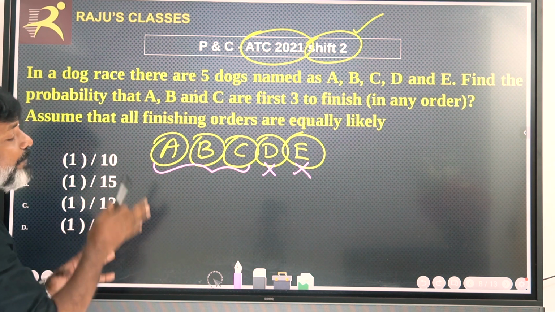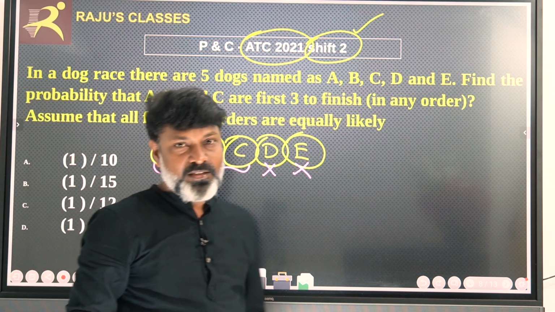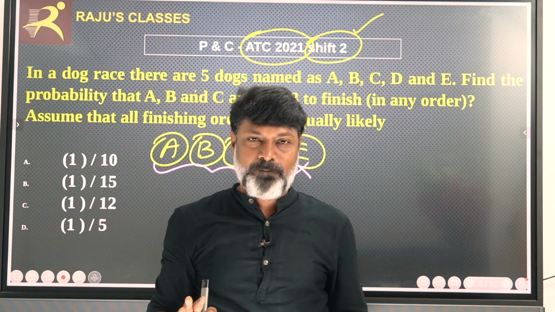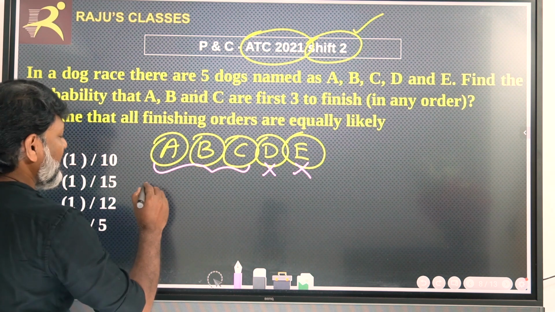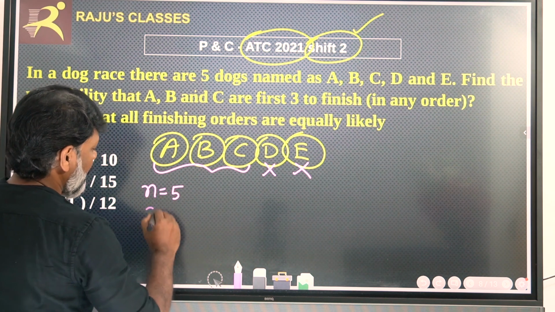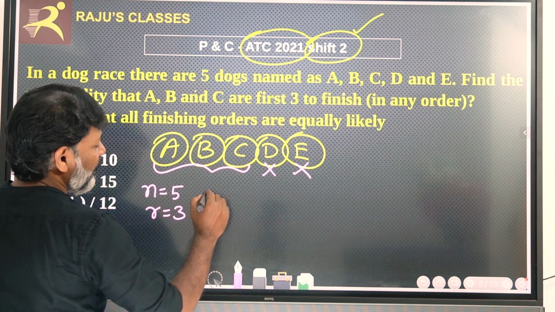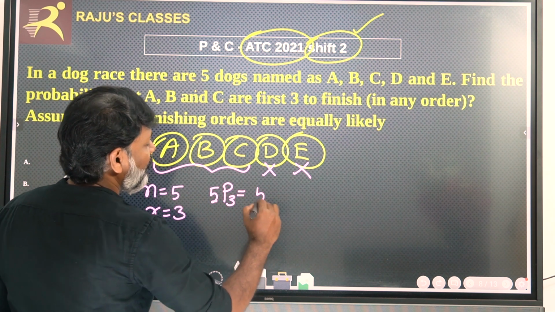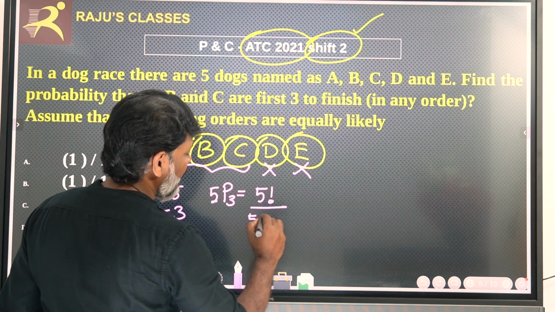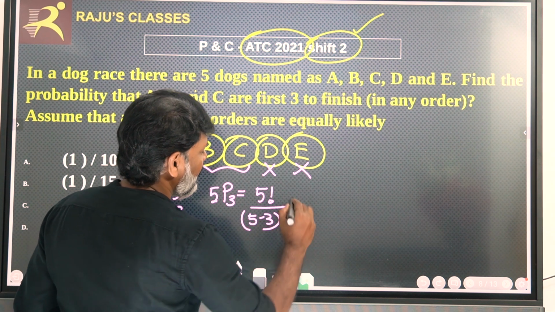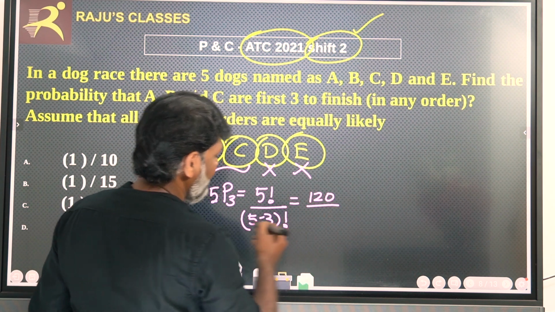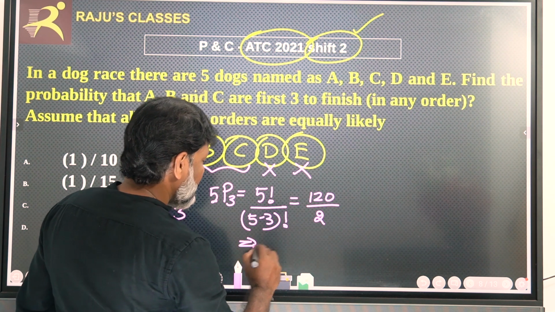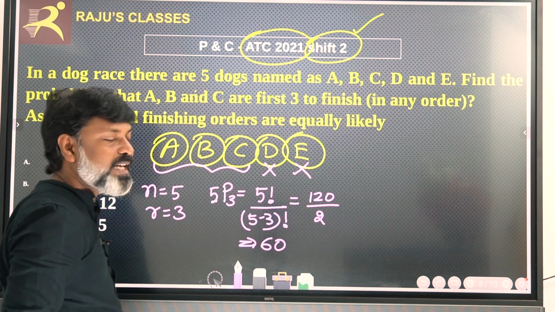So first we need to find the total number of permutations, which is nothing but the total sample space. Here n is equal to 5, r equal to 3. Therefore, nPr, that is 5P3, will be 5 factorial divided by 5 minus 3 factorial. That is 120 divided by 2 factorial, which is 2. Therefore, there are 60 outcomes in the sample space.